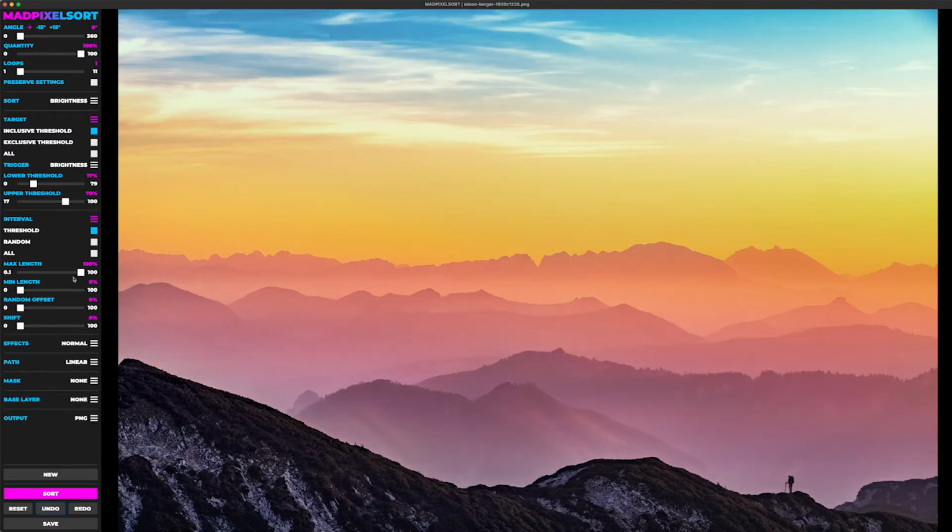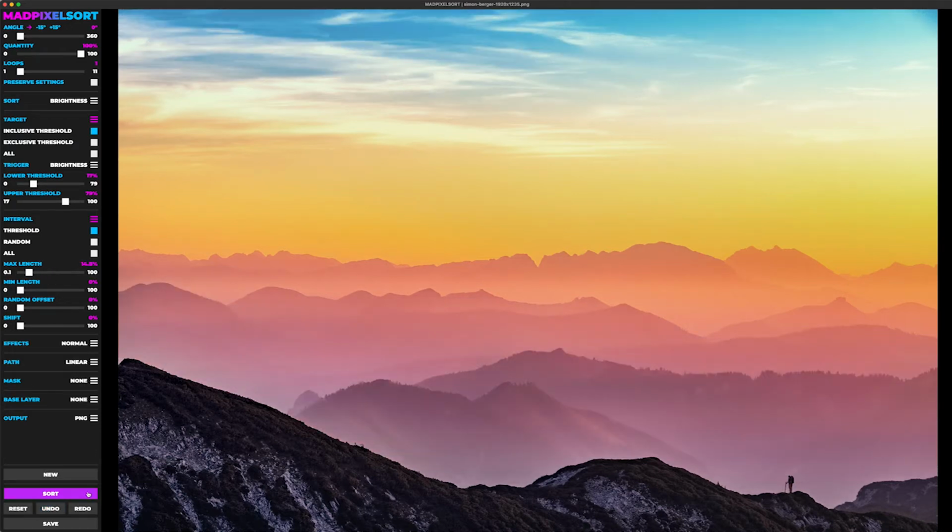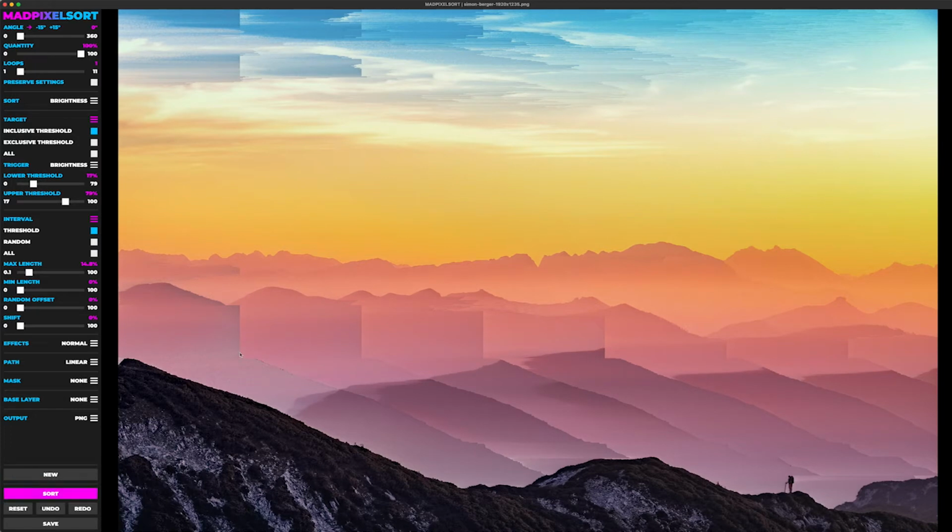So max length dictates the max length of any interval. Right now it's set to 100% of the image, so this is essentially a percentage of the image's width. If we were to set it to 50, you can see how the interval is hard stopped here, and then it starts sorting again. And if we go even lower, you can see it repeats itself, basically.